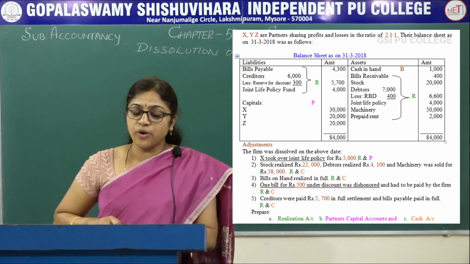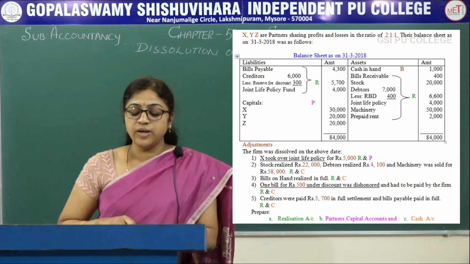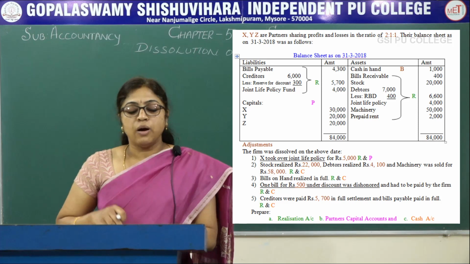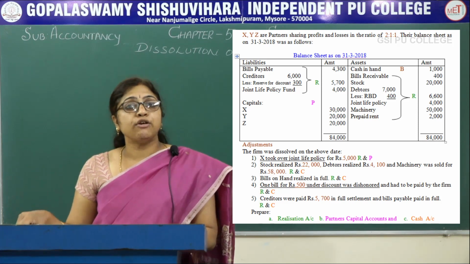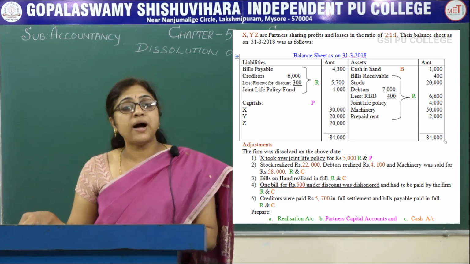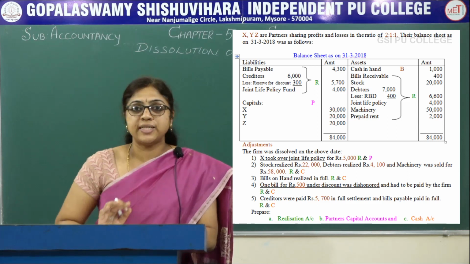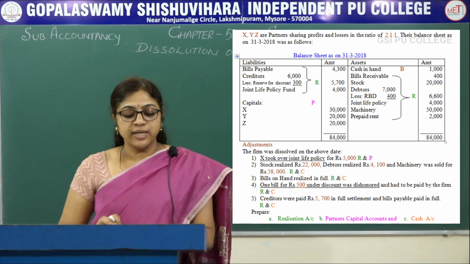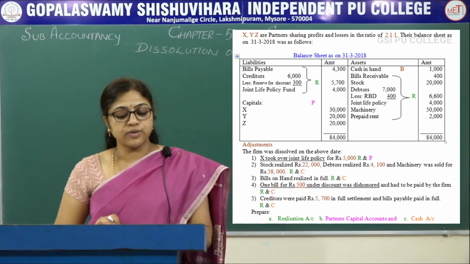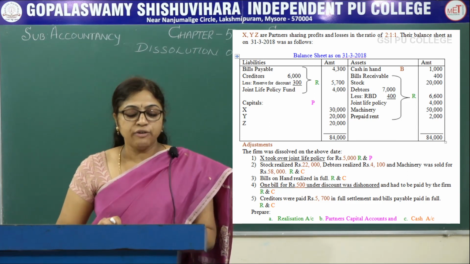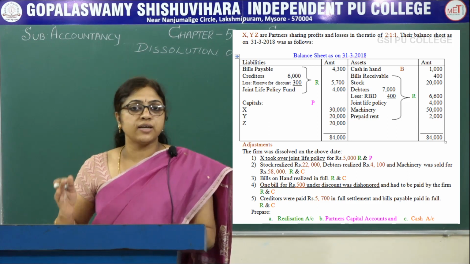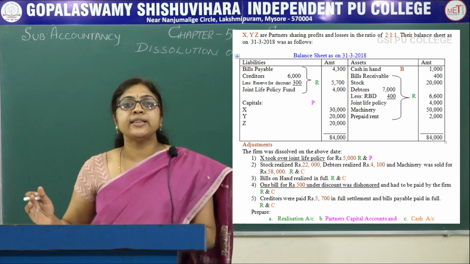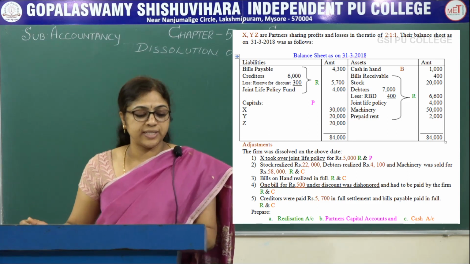So once you are recording in the realization account, that is on the assets taken over by the partner on the credit side of the realization account, it is recorded on the debit side of the partners capital account. Stock realized rupees 22,000, debtors realized 4,100 and machinery 58,000, once it is recorded in the realization account credit side and again in the cash account debit side.